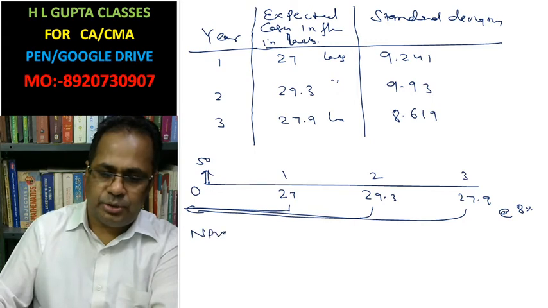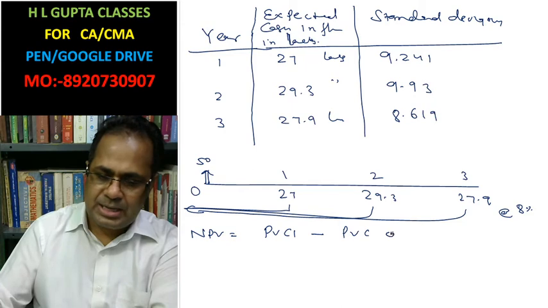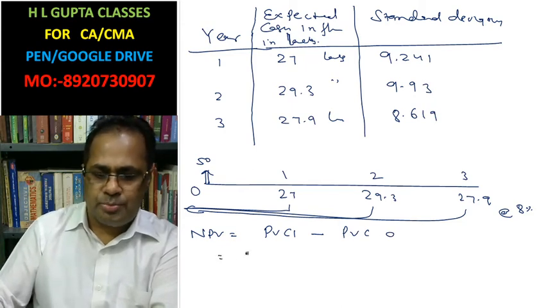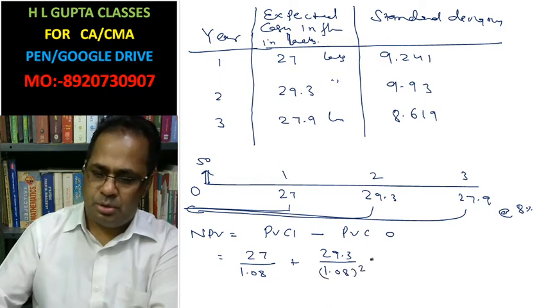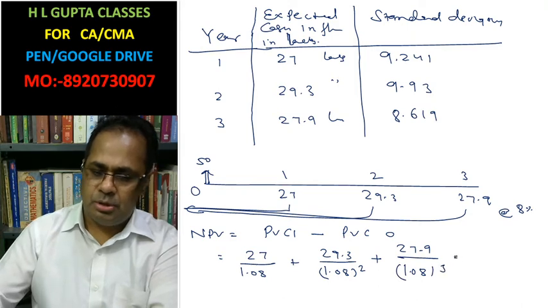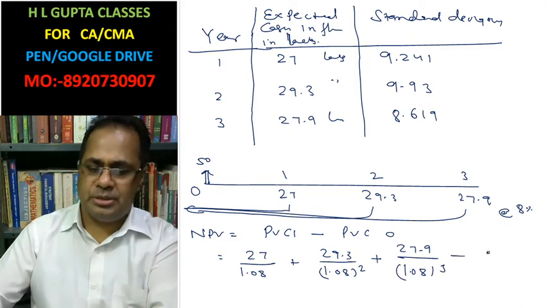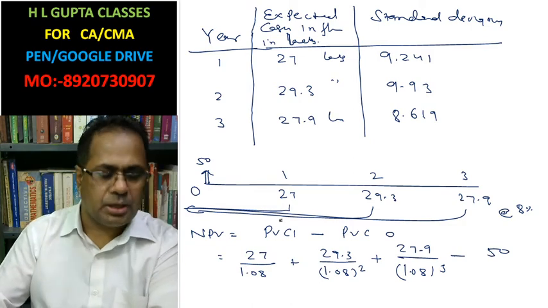Net present value equals present value of cash inflow minus present value of cash outflow: 27 by 1.08, plus 29.3 by 1.08 square, plus 27.9 by 1.08 cube, minus outflow of 50 lakh.